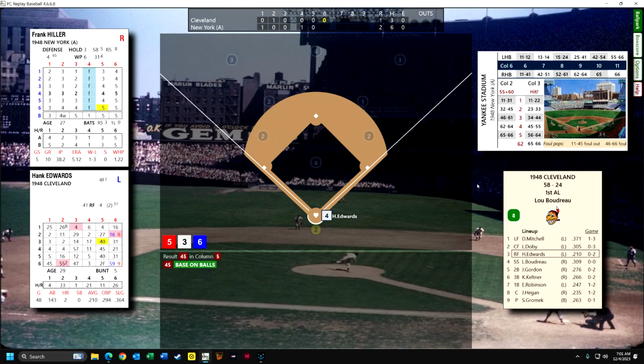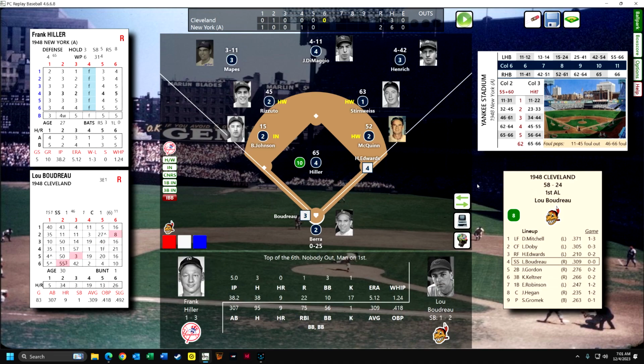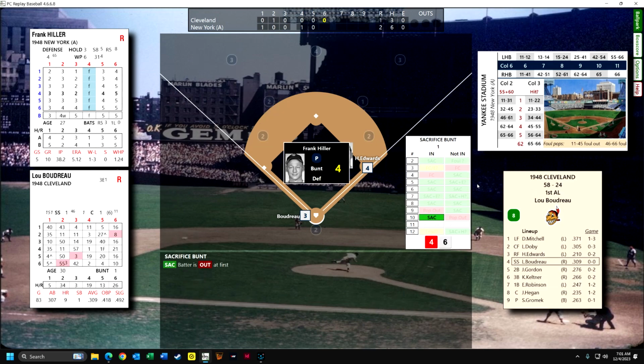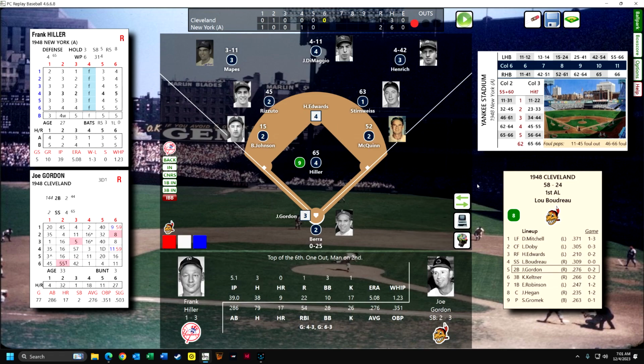Edwards is going to walk, and I thought he'd have a chance for a wild pitch or something, but he doesn't. Okay, Boudreaux is going to bunt, and he has a successful sacrifice. So we're in the same situation as last inning, with a runner in scoring position and only 1 out.